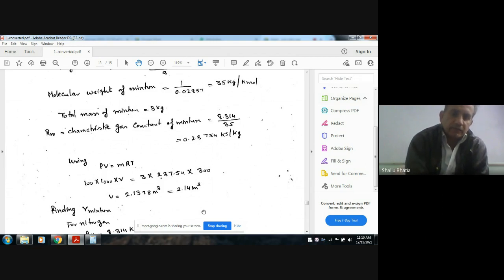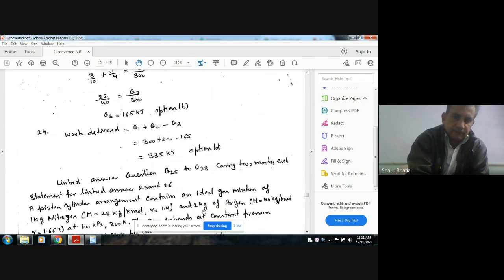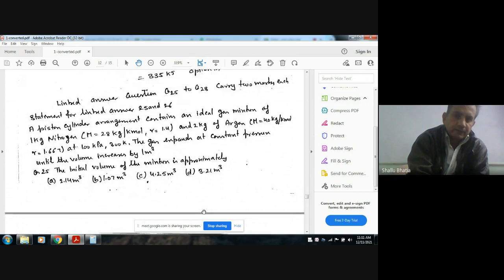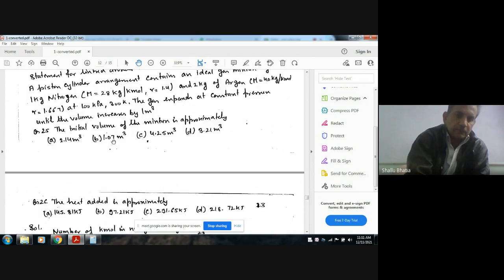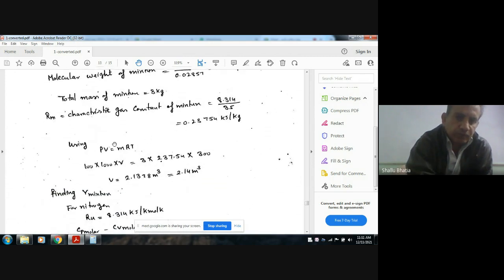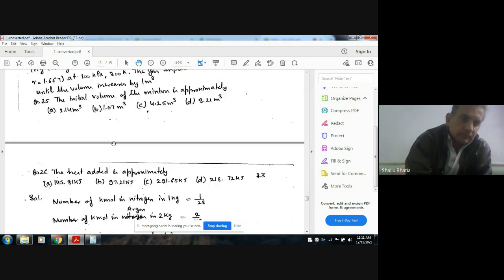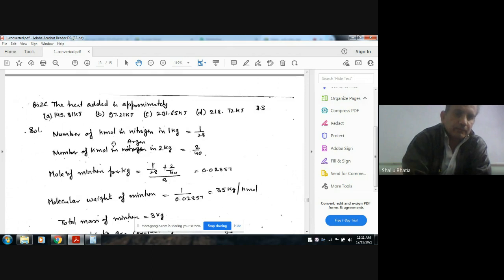Now m is 3, R is 0.237 kilojoule or 237 joule, and T is the temperature given, that is 300, and P is 100 kPa. From this we can find the volume. That volume is 2.14 meter cube, so this is the answer of the first question.